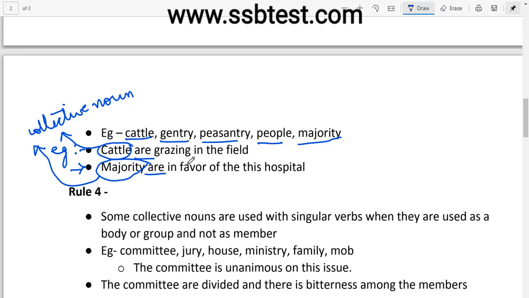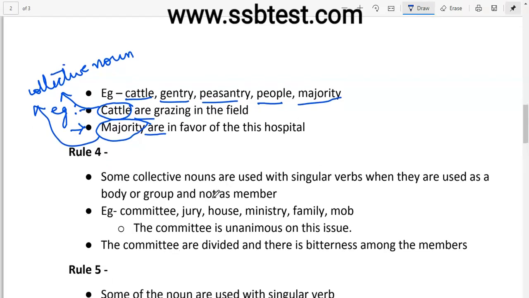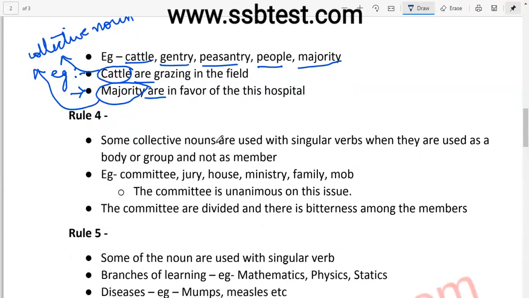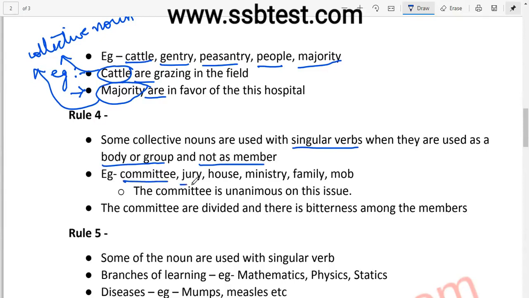Now let's move to rule 4. Some collective nouns are used with singular verb when they are used as a body or group and not as a member. So what are those nouns? The examples include committee, jury, house, ministry, family, mob. See this example very carefully. The committee is unanimous on this issue. Now why is this used? Is is used here because here the committee is considered as a body. That is why singular verb is used here.